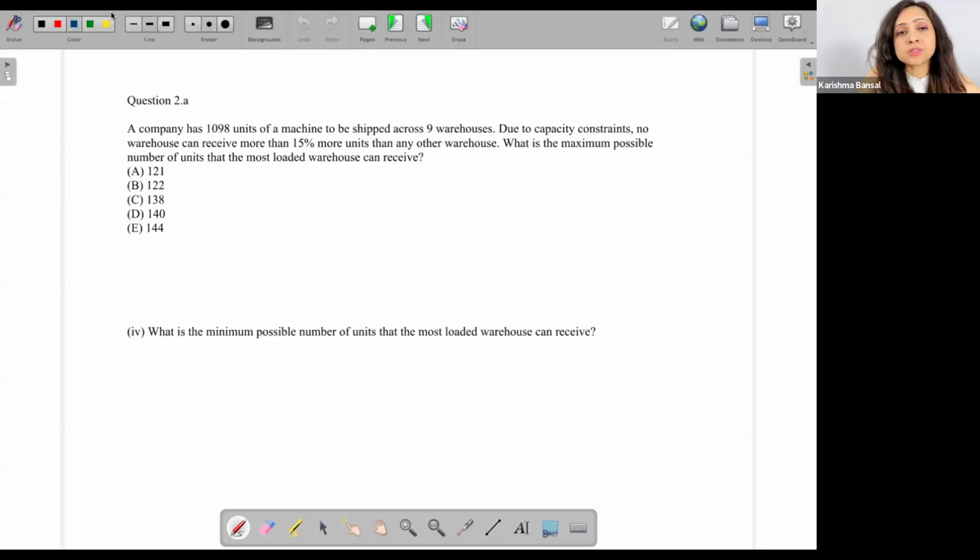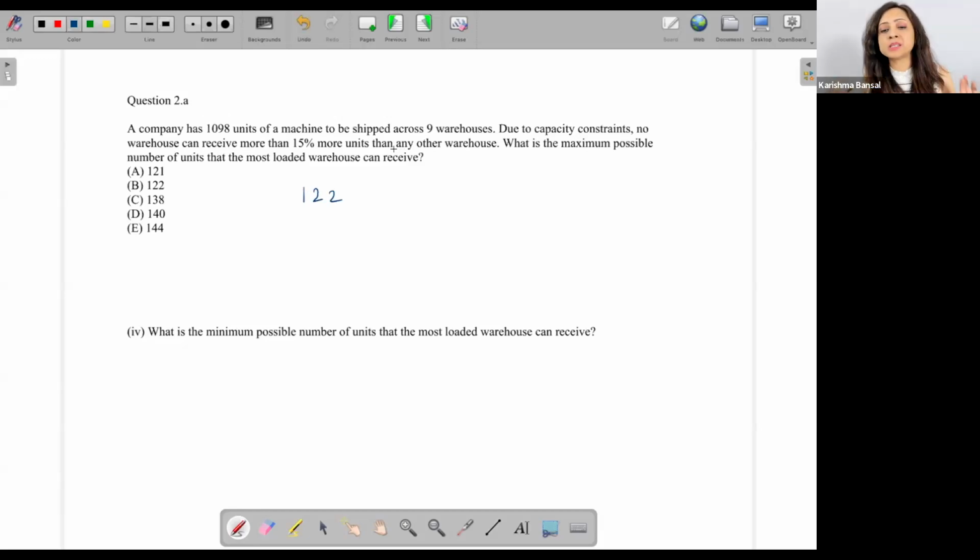A company has 1098 units to be shipped across 9 warehouses. Due to capacity constraints, no warehouse can receive more than 15% more units than any other warehouse. So there is no absolute value constraint, but a relative constraint that no one can receive 15% more than anyone else. Now, 1098 divided by 9, I get 122, right?